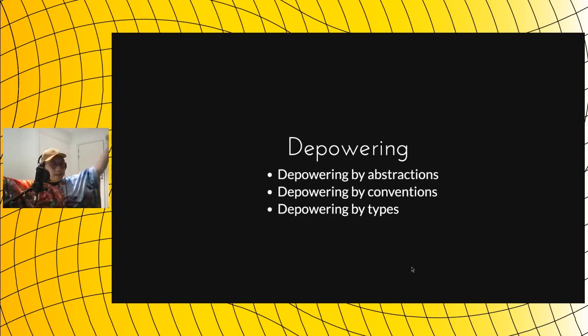But next, I would like to talk about depowering. So depowering is a way that I invented to take power away from statements or expressions. So I put it into three types: depowering by abstractions, depowering by conventions, and depowering by types.